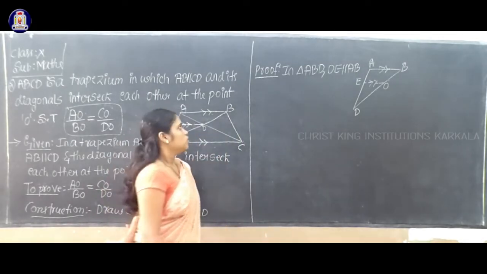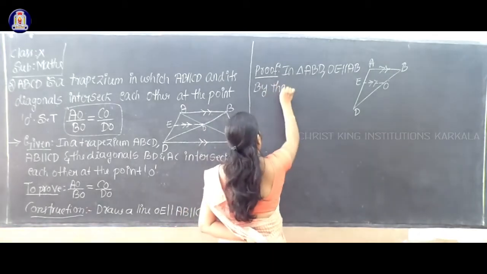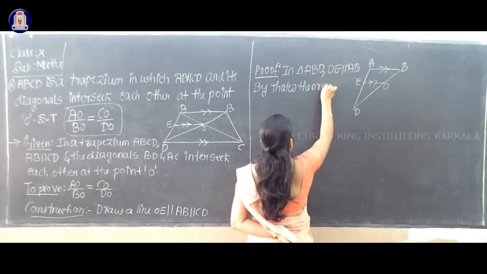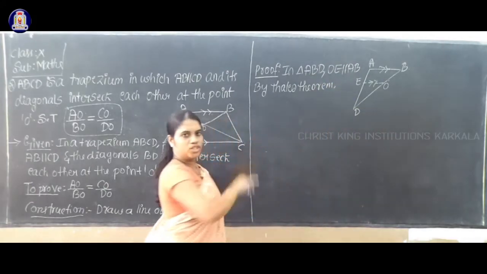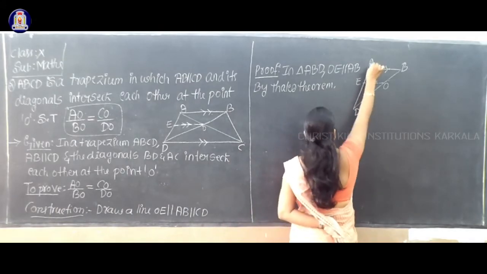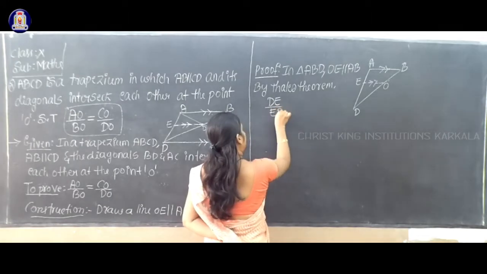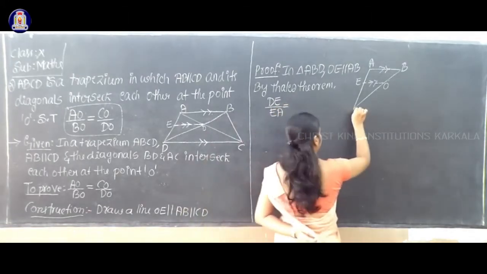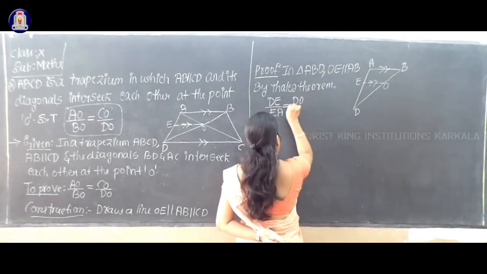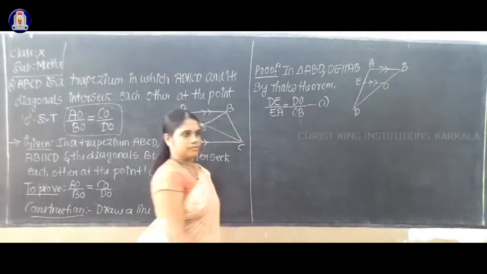Yes. By Thales theorem, I will get DE by EA equal to DO by OB.